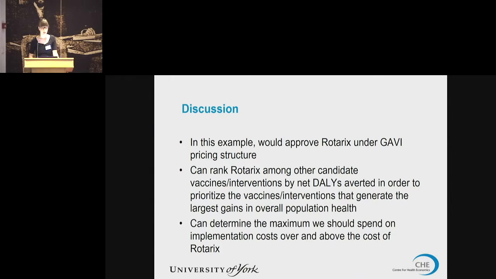We can also use supply-side estimates to rank Rotarix among other candidate vaccines and interventions in terms of net DALYs averted, in order to prioritize vaccines and interventions that generate the largest gains in overall population health. And this is really important, I think, in low and middle income countries. So particularly, for example, in Malawi, where I've been working recently, the government is interested in developing a new essential healthcare package or health benefits package.